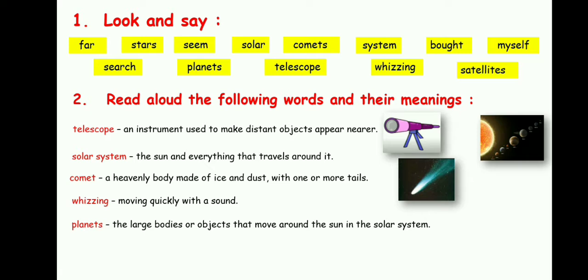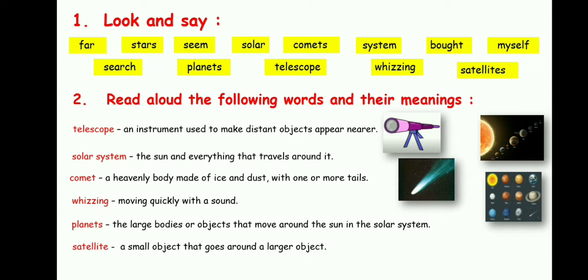Planets, the large bodies or objects that move around the sun in the solar system. Here you can see these are the planets. Satellite, a small object that goes around a larger object. This is what a satellite looks like.